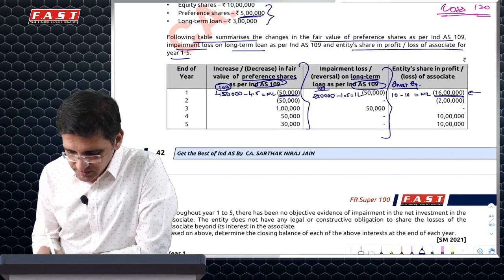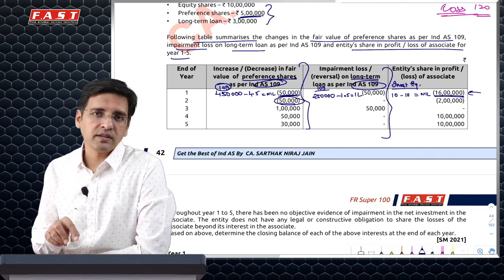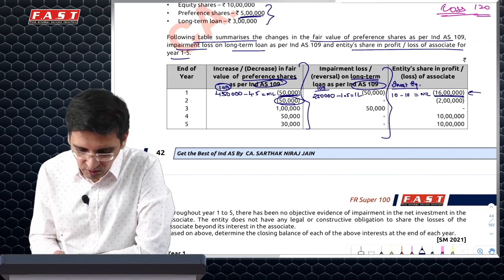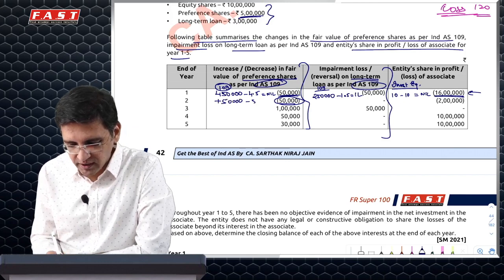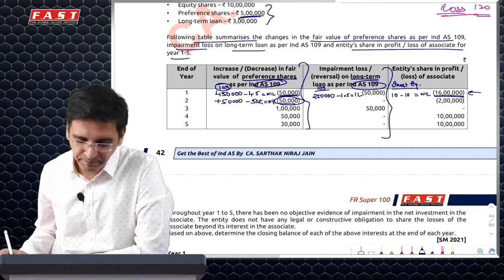Now second year, what happens? There's another 50,000 rupees of loss which happens in preference share. I have to do accounting first under 109 but my preference share is already 0. So I'll have to recoup that particular loss. I'll have to add back the loss of 50,000 which I recognized in the last year so that I can recognize this 50,000 of loss as per 109 and bring it back once to nil.